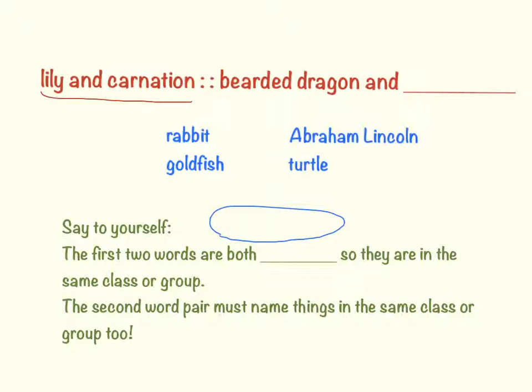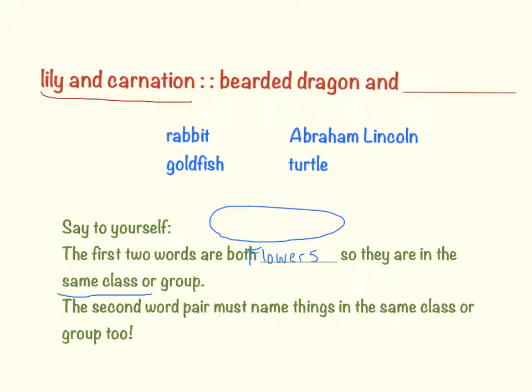Well, a lily is my daughter, but it's also a flower. A carnation is also a type of flower. So I could say the first two words are both flowers. So they are in the same class or group. The second word pair must name the same things in the same class or group too.